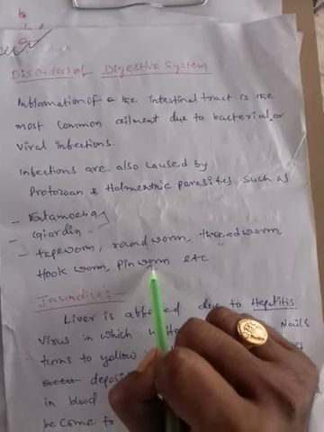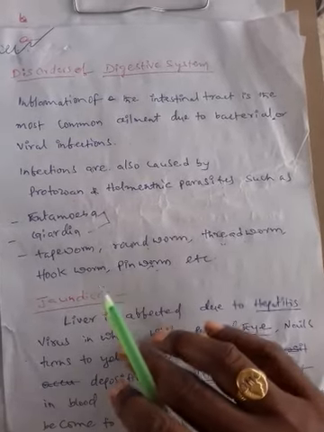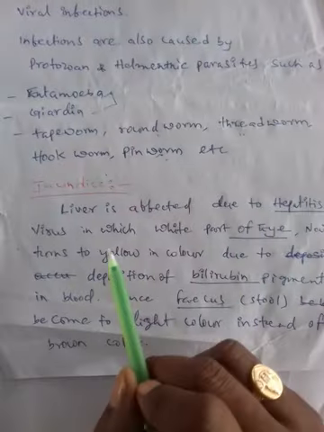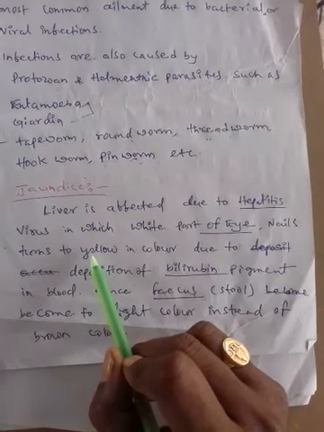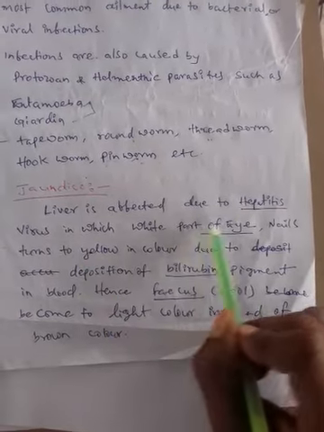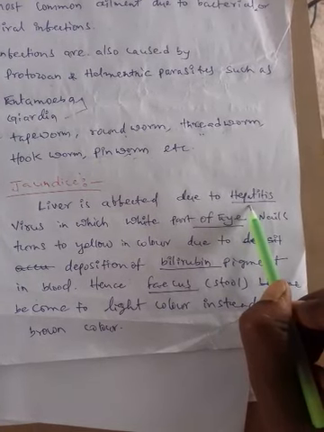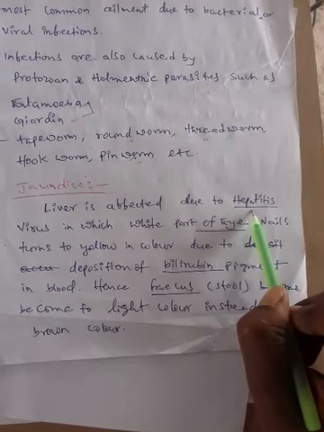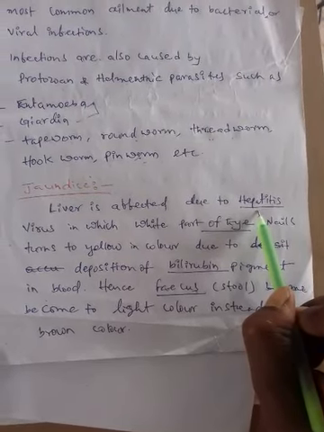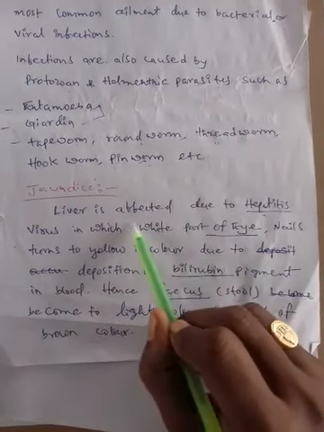Now, some disorders of the digestive system are given in our syllabus. The first one is jaundice. It is popularly known as కామెర్లు in Telugu. Here, the liver is affected due to the hepatitis virus. There are various groups of hepatitis viruses, and one of the common ones is hepatitis A virus, which causes jaundice.